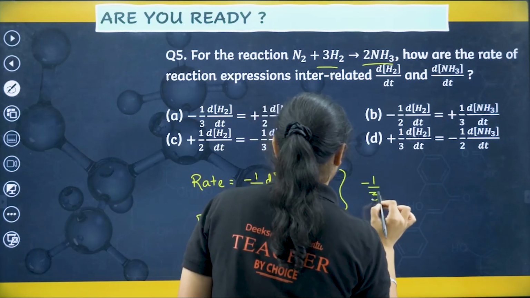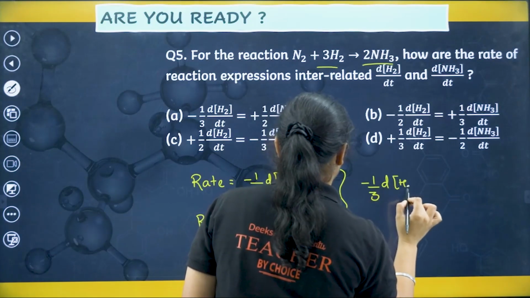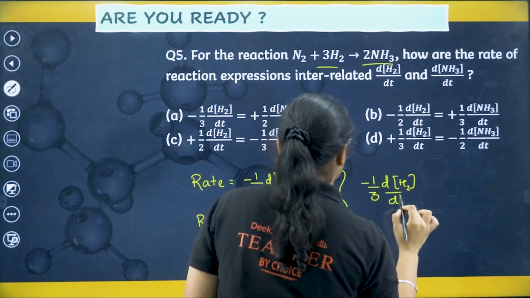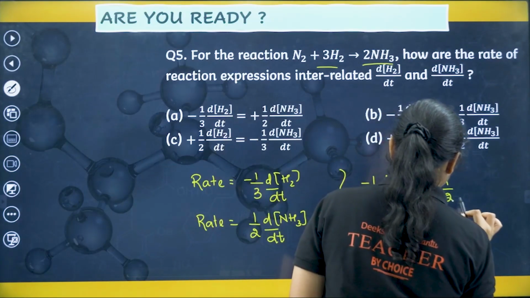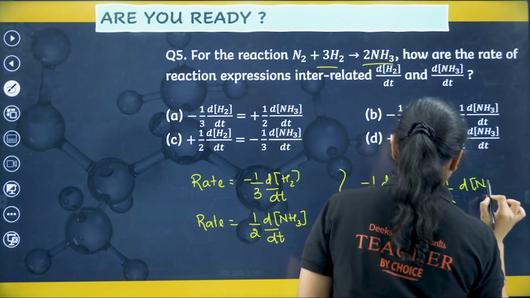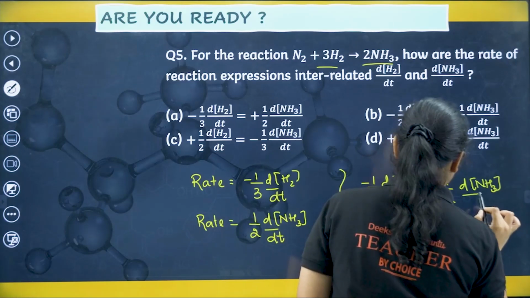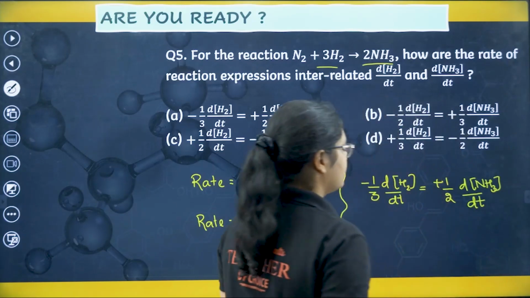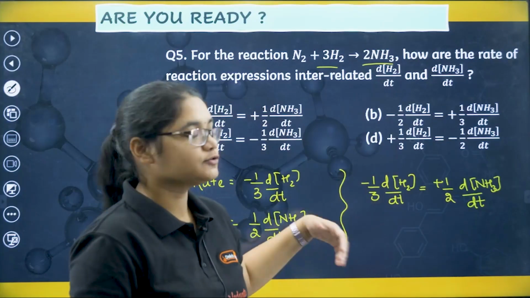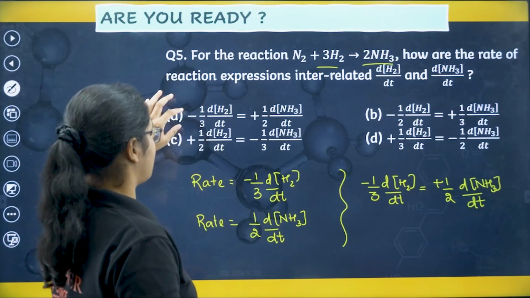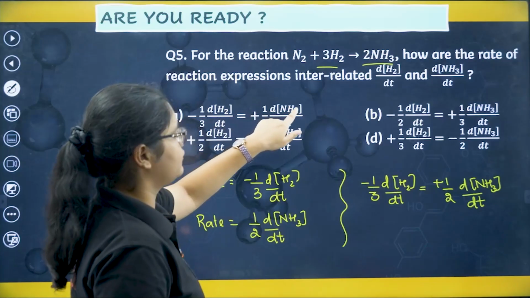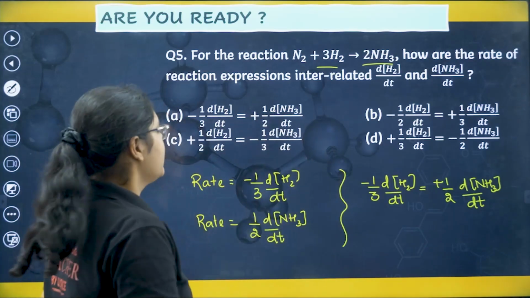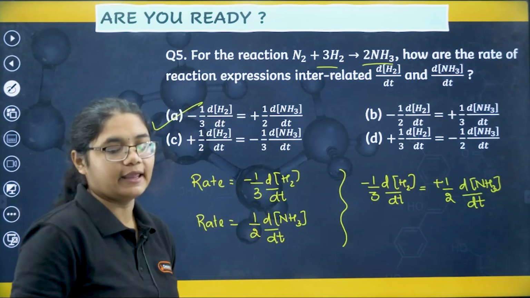Minus 1 by 3 of dH2 by dt is equal to plus 1 by 2 of dNH3 by dt. Clear? So now what will be the answer here? Minus 1 by 3 dH2 by dt, and here we'll have plus 1 by 2 dNH3 by dt. So that is option A here.